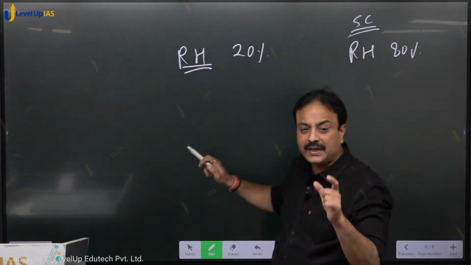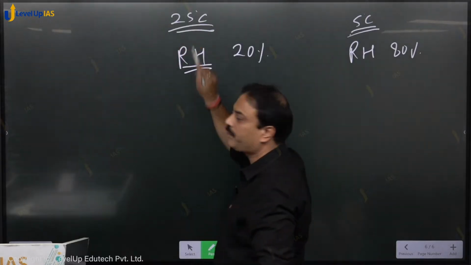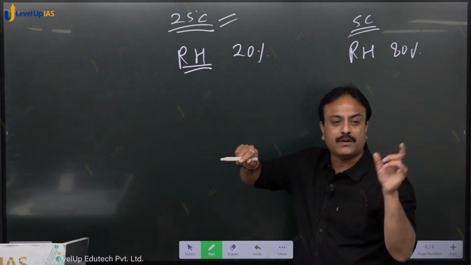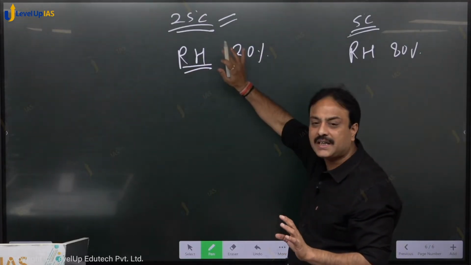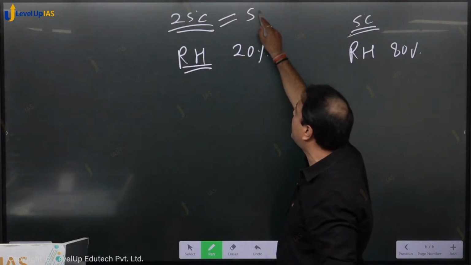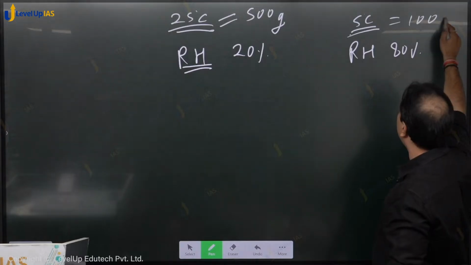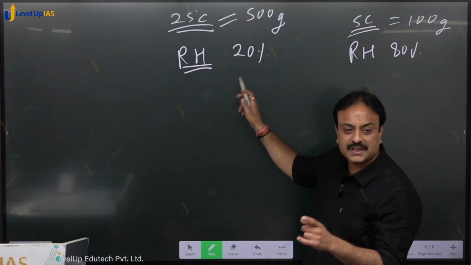This air is having 20% relative humidity at 25 degrees Celsius. At 25 degrees Celsius, the total capacity of a fixed volume of air to hold moisture is, suppose, 500 grams. And here, for example, it is 100 grams, right? So it is having 20% humidity.